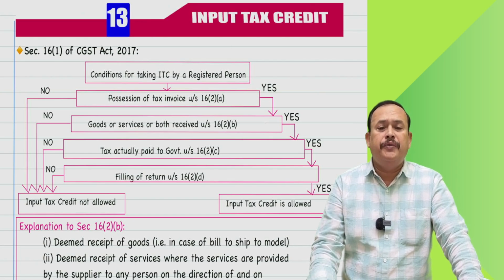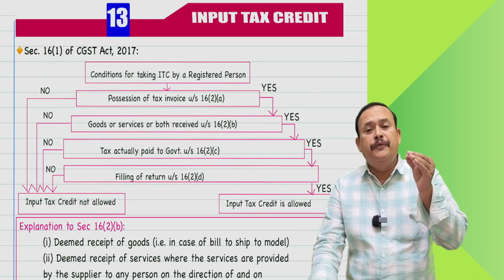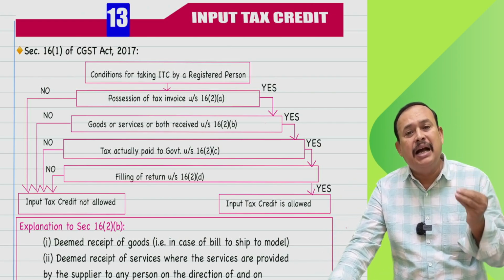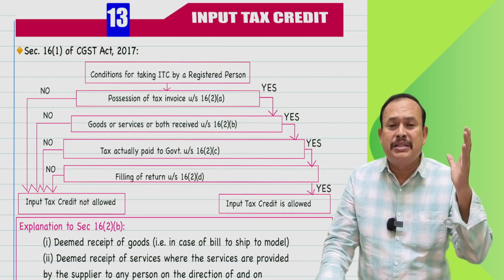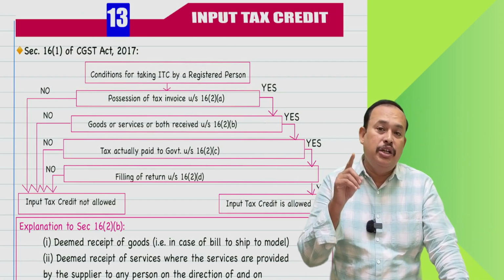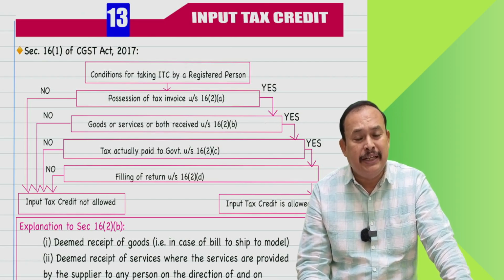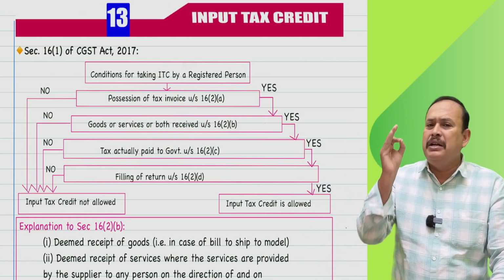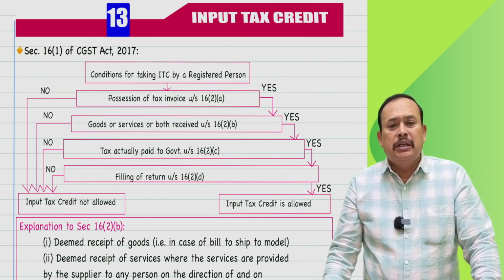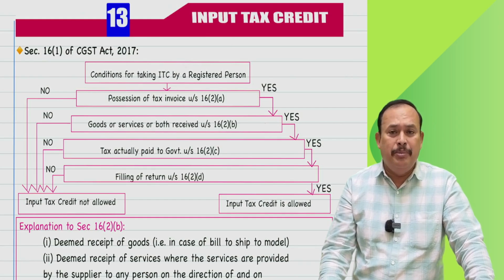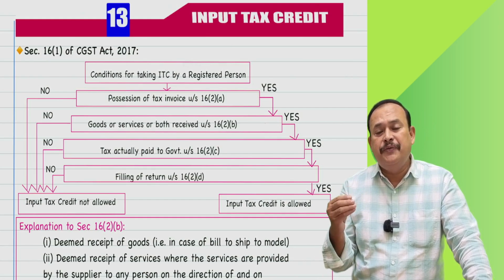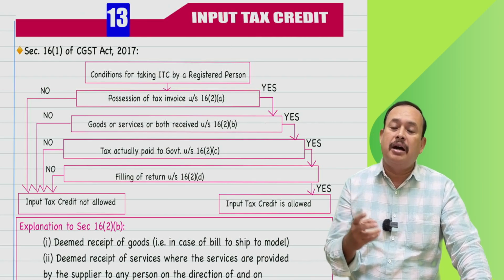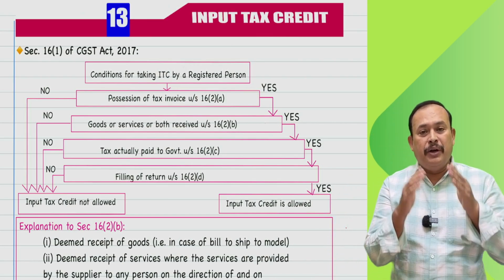Section 16 of CGST refers to this: if you are a taxpayer under the regular scheme, paying the tax at a normal rate, you are eligible to avail the input tax credit, provided there is a cascading effect of tax. It is a fundamental aspect. Input tax credit is given only to eliminate the cascading effect of tax. If there is no cascading effect of tax, the question of availing the input tax credit does not arise, my dear friends. It is a fundamental foundation stone.